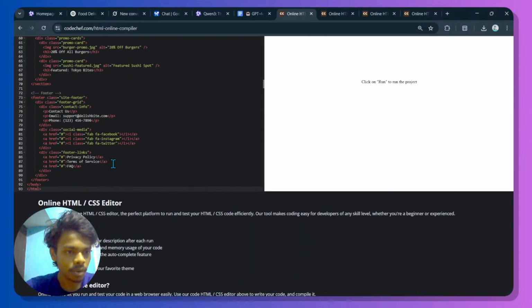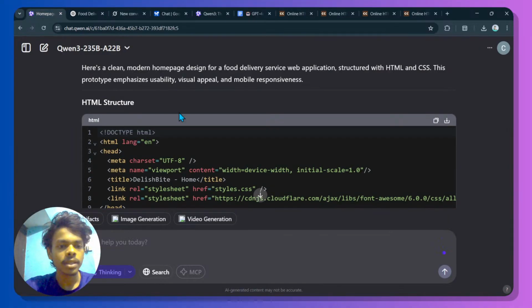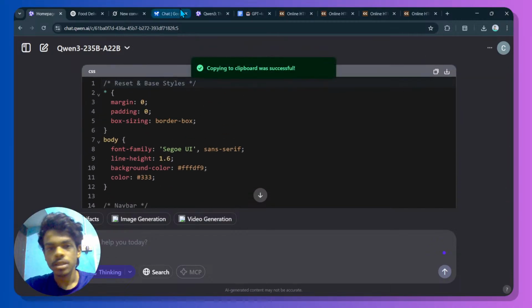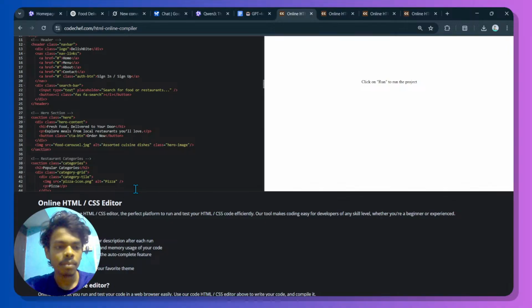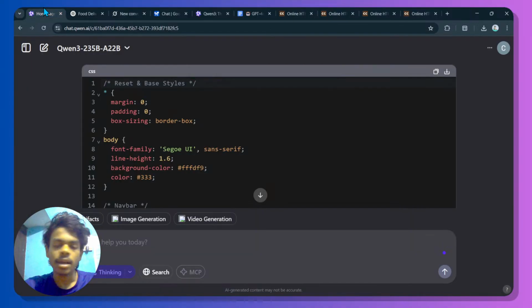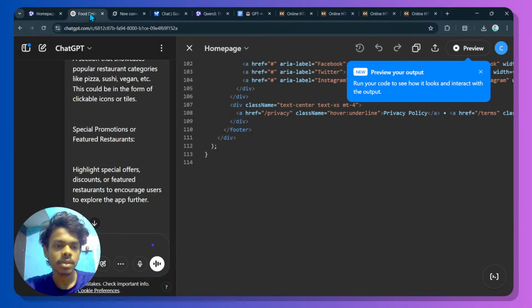I think they have not written any JavaScript. Okay, this is the HTML part and this is the CSS. So let me copy and paste that to the style.css. And what about JavaScript? There is no JavaScript.